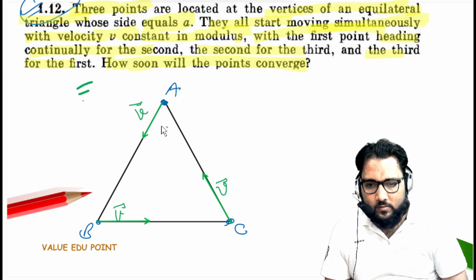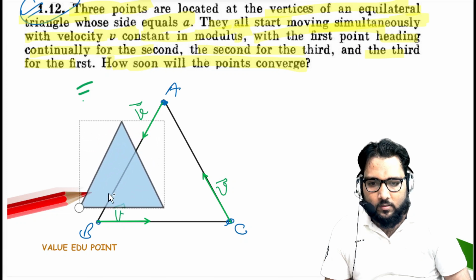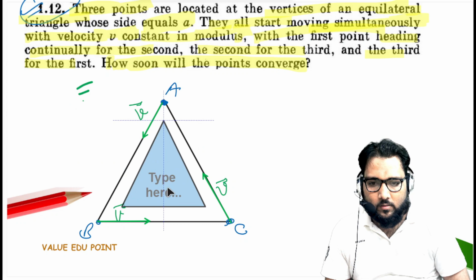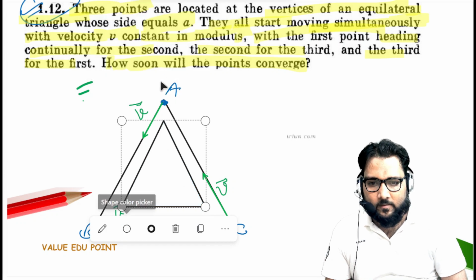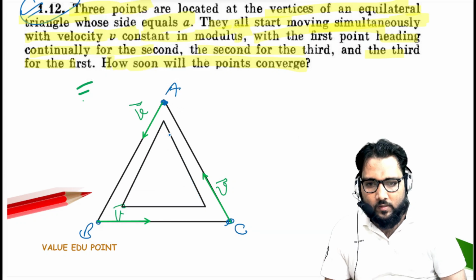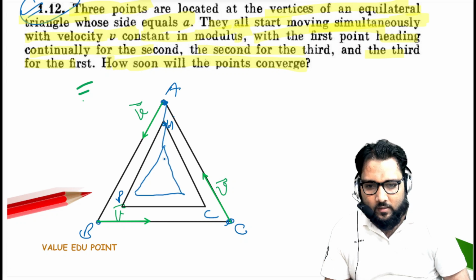Again we have particles A, B, and C forming a new triangle, again a third triangle, again a fourth triangle.